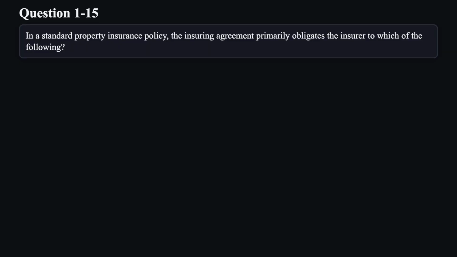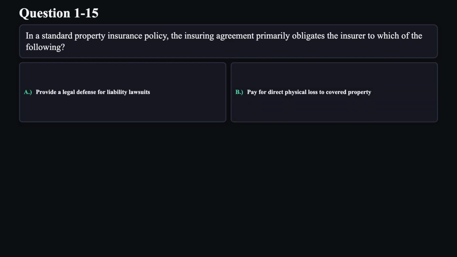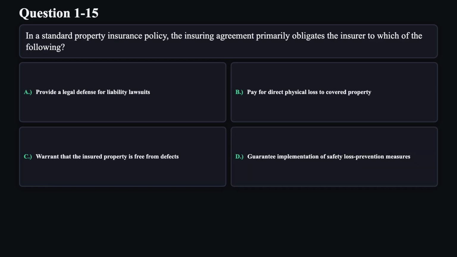Question 15. In a standard property insurance policy, the insuring agreement primarily obligates the insurer to which of the following? A. Provide a legal defense for liability lawsuits. B. Pay for direct physical loss to covered property. C. Warrant that the insured property is free from defects. D. Guarantee implementation of safety loss prevention measures.